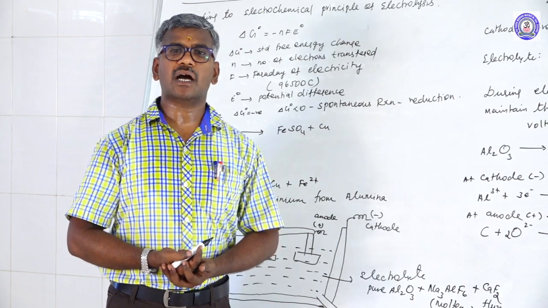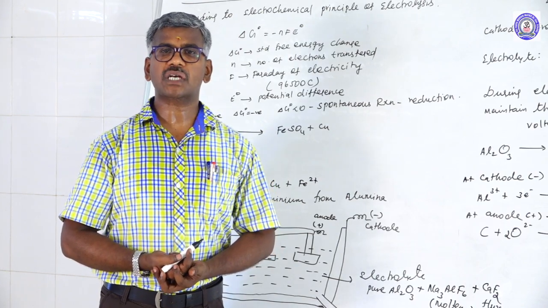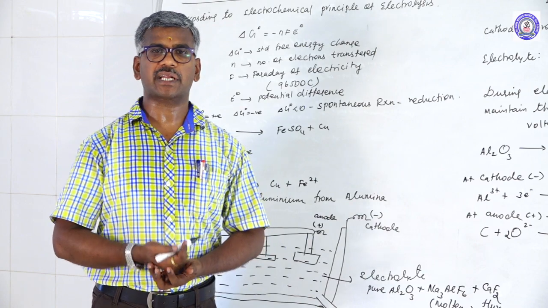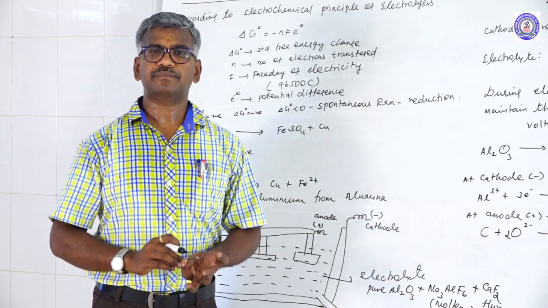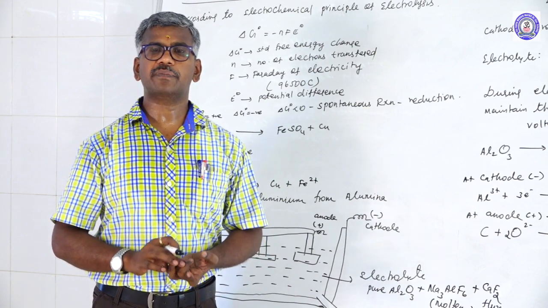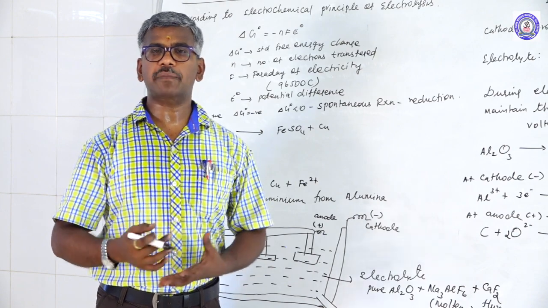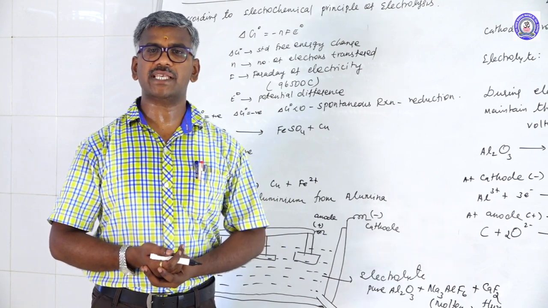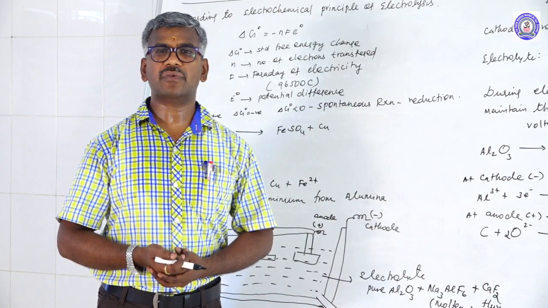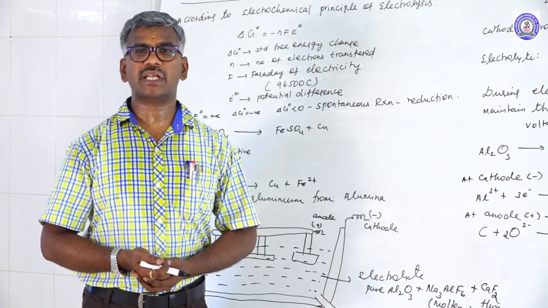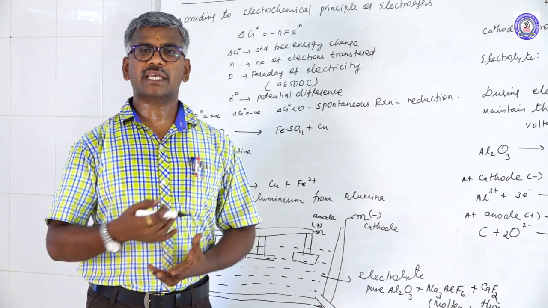Next method, concentrated ores are converted to oxide, then reduced. There are different types: roasting, calcination, smelting, reduction. Reduction can be classified into different types. First one is chemical reduction, another one is self reduction, another one is electrolytic reduction. This is chemical reduction.